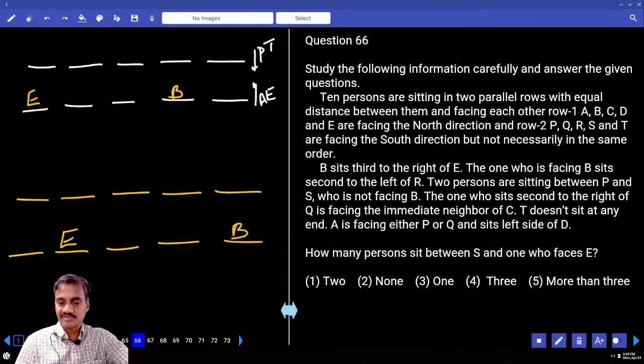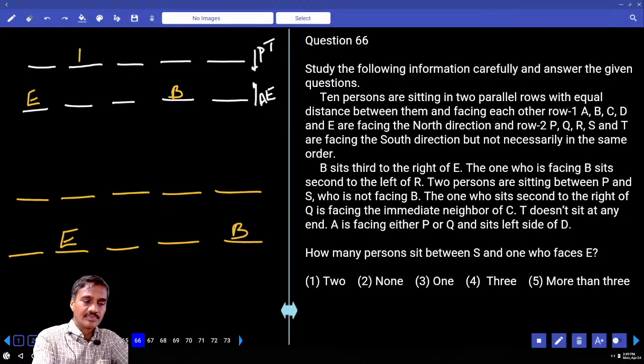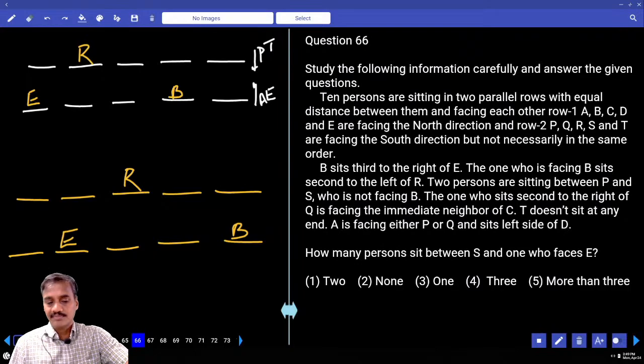The one who is facing B is second to the left of R. The one who is facing B is seated second to the left of R. B ki opposite ఎవరైతే ఉన్నారో R ki second left.